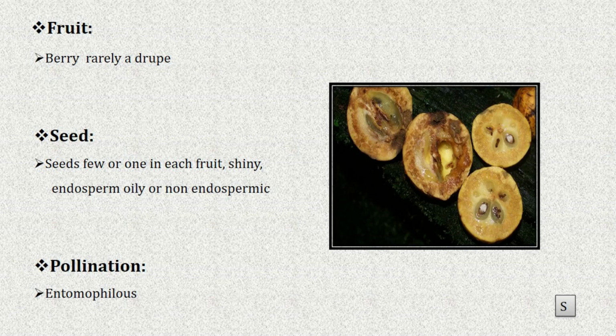Pollination is by insects, entomophilous. After pollination, the ovary is converted into fruit.